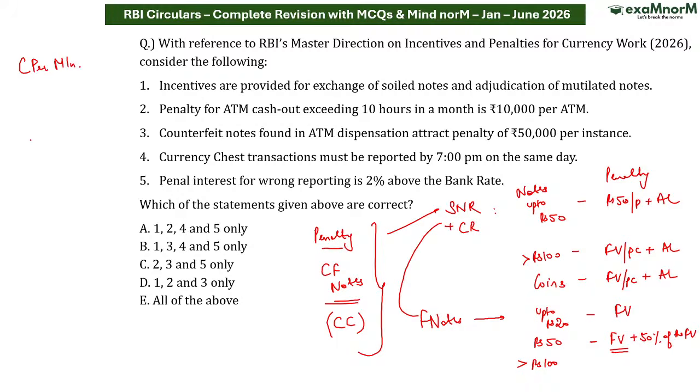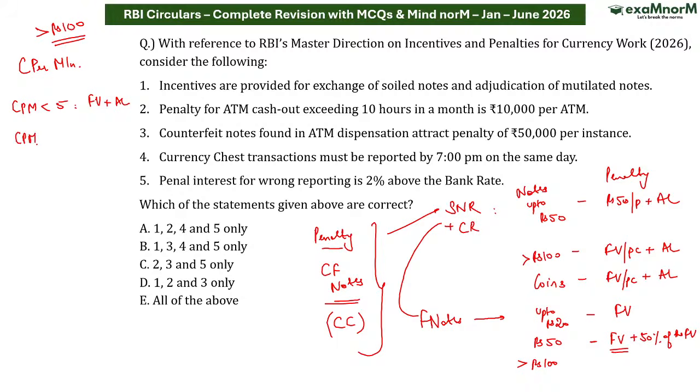In that particular case, what is going to be the penalty? Sir, if CPM is less than 5, यानी कि मिलियन नोट्स में जो काउंटरफिट नोट्स हैं, they are less than 5, then what will be the penalty? So the penalty value is going to be face value plus actual loss.